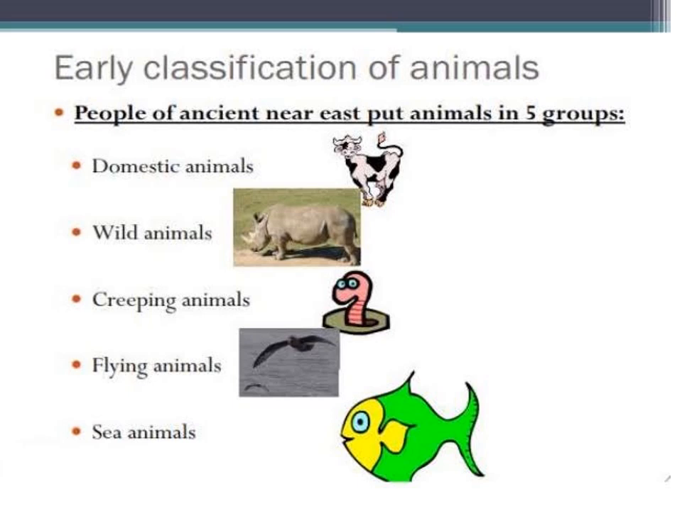Now you see the basis of classification. Early classification divided animals into five groups: domestic animals, wild animals, creeping animals, flying animals, sea animals. That is not the correct way, so this classification is not used nowadays. It is left.